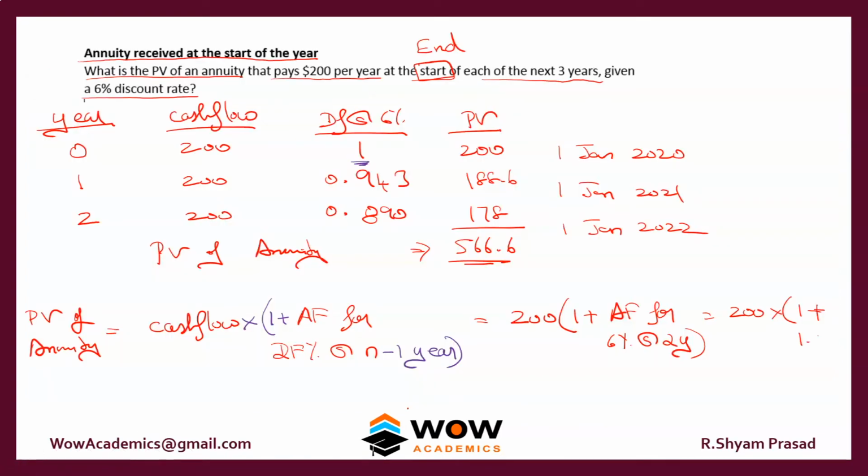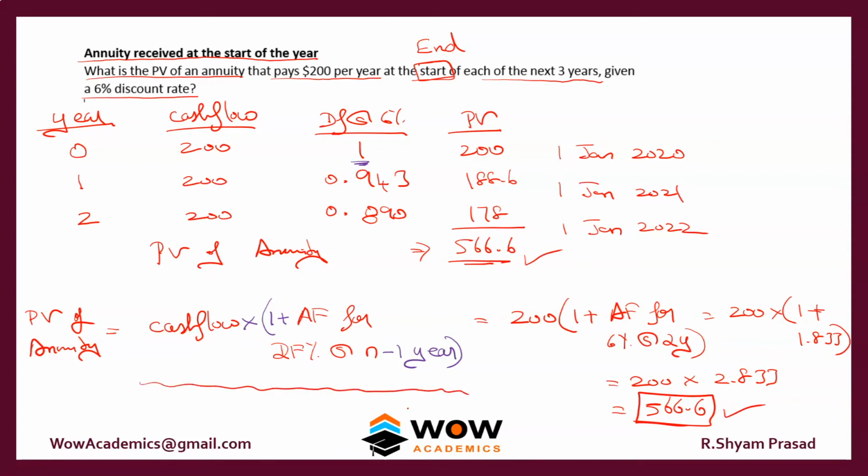So our number will become 200 into 2.833. So our answer will be 566.6. If you see, this answer is similar to the earlier answer, but this is a shorter approach. Ensure that you understand this formula really well. This is when the annuity is received at the start of the year. You can use this formula. The earlier formula was for the end of the year.